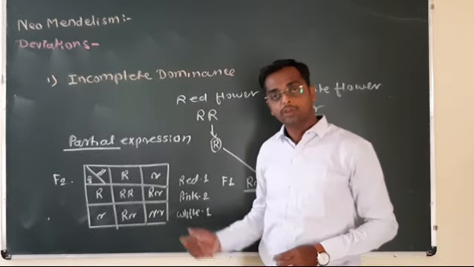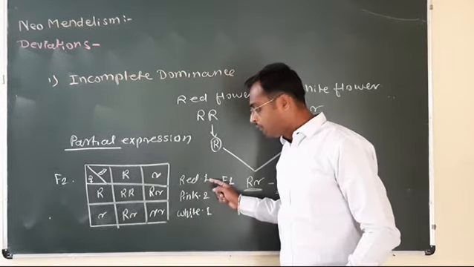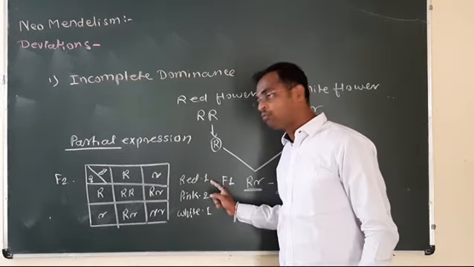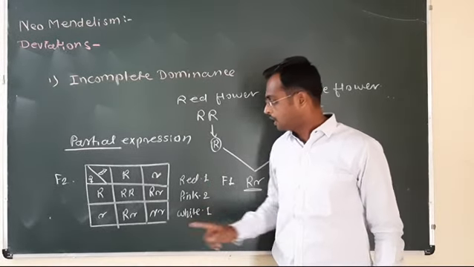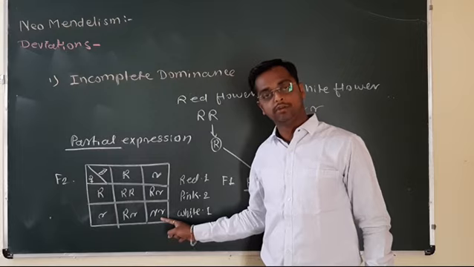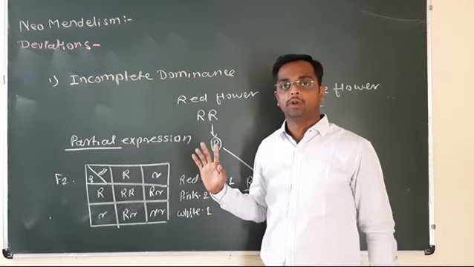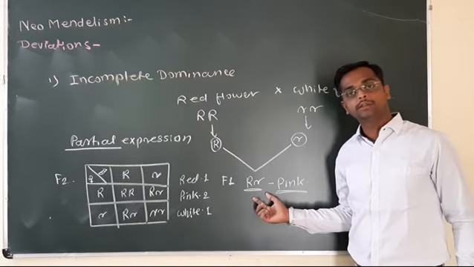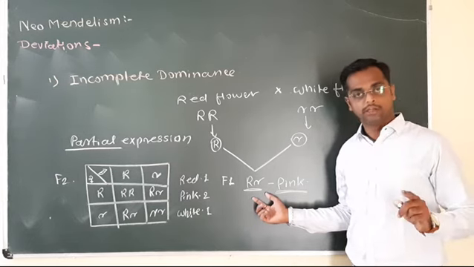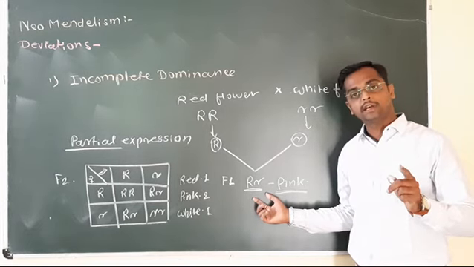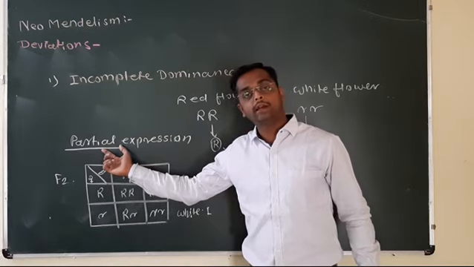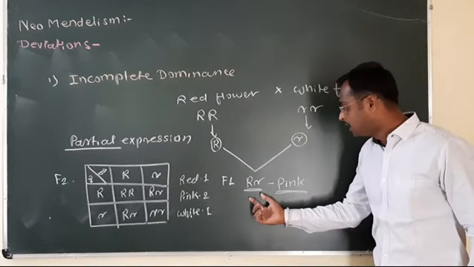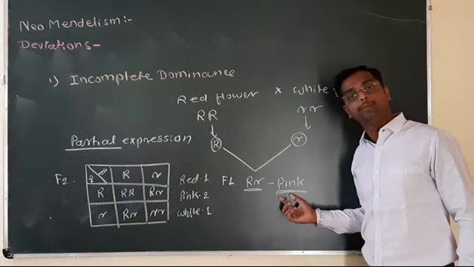So, the phenotypic ratio is 1:2:1 and the genotypic ratio is also 1:2:1, the genotypic ratio in the F2. Here, incomplete dominance takes place. Incomplete dominance: neither dominant nor recessive. Red color expresses partially as well as white color expresses partially, so both colors get mixed with each other to form the intermediate expression, that is the pink.